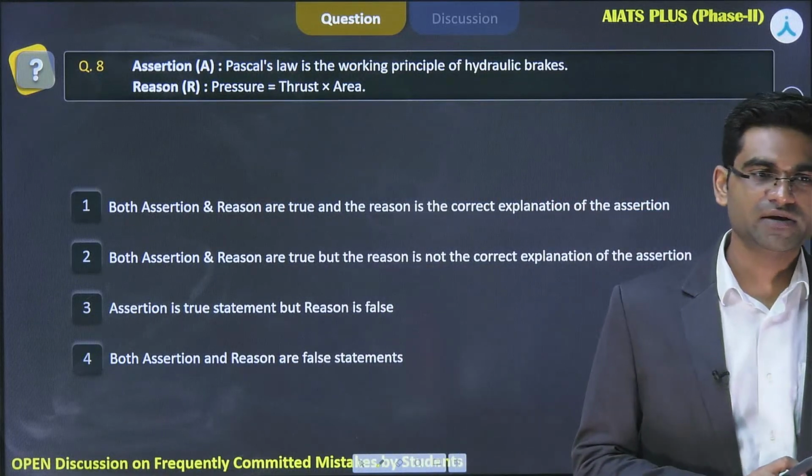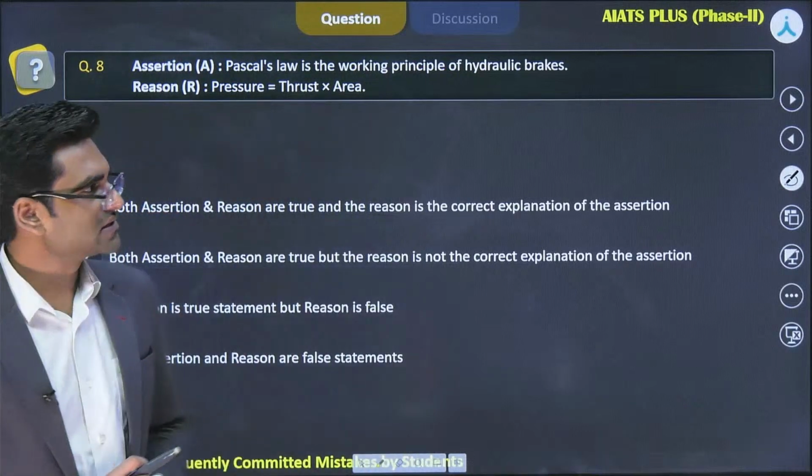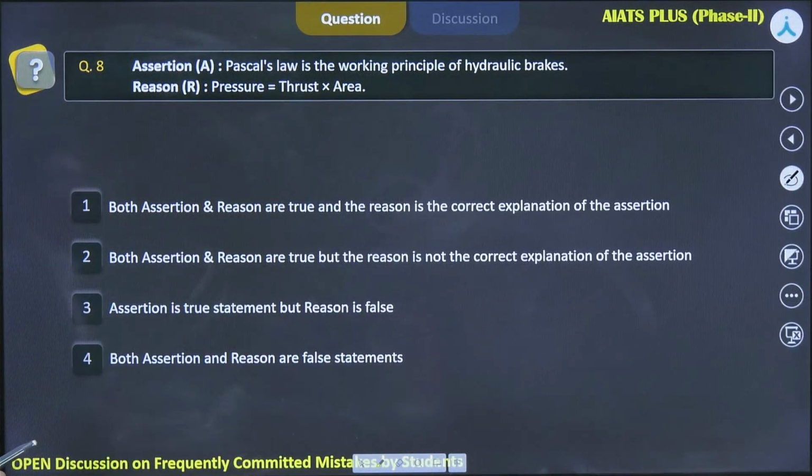So this is an AR problem. What does A say here? The assertion statement is Pascal's law is the working principle of hydraulic brakes, right? And the reason is pressure is equal to thrust into area.